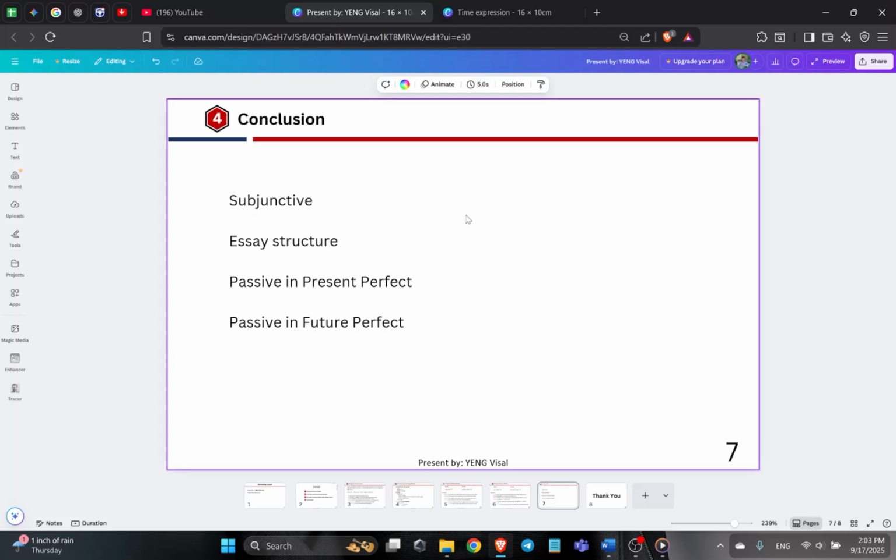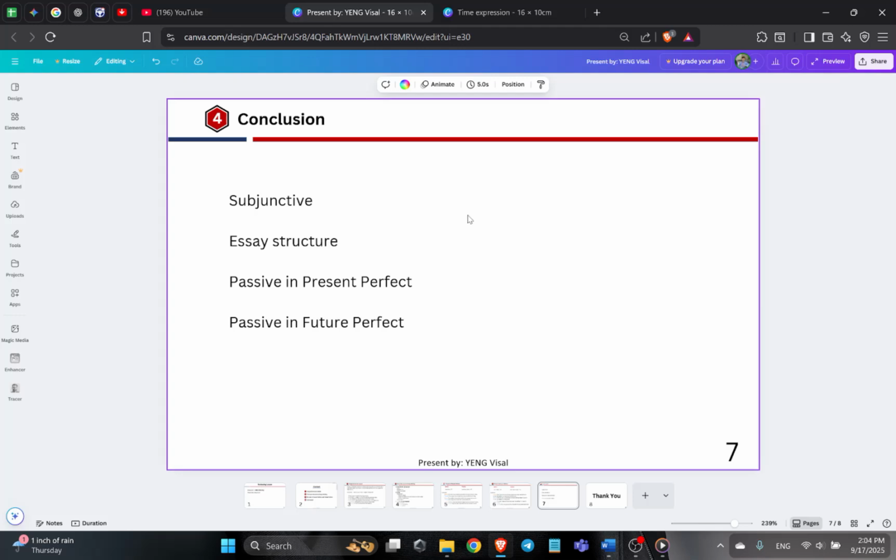In the introduction, we have hook, background, and thesis statement. Next, body. In the body, we have supporting paragraphs, like one, two, or three paragraphs. And the last one is the concluding paragraph. We need to restate the thesis statement, summarize the key points, and give a recommendation to the reader.